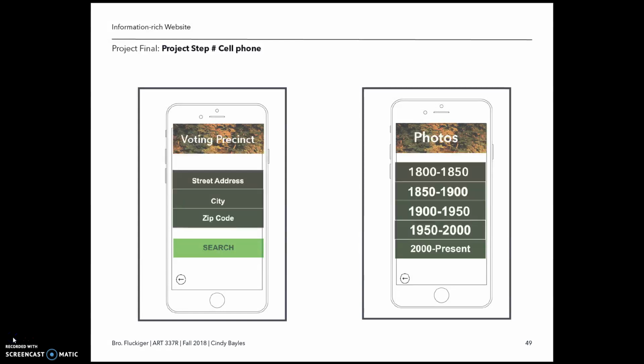These are the two cell phone apps that I created to go with the website. As you can tell, they're really very similar to what is on the website. We have the voting precinct, and then they put their information in and do a search. And here they choose what the date is and go from there.